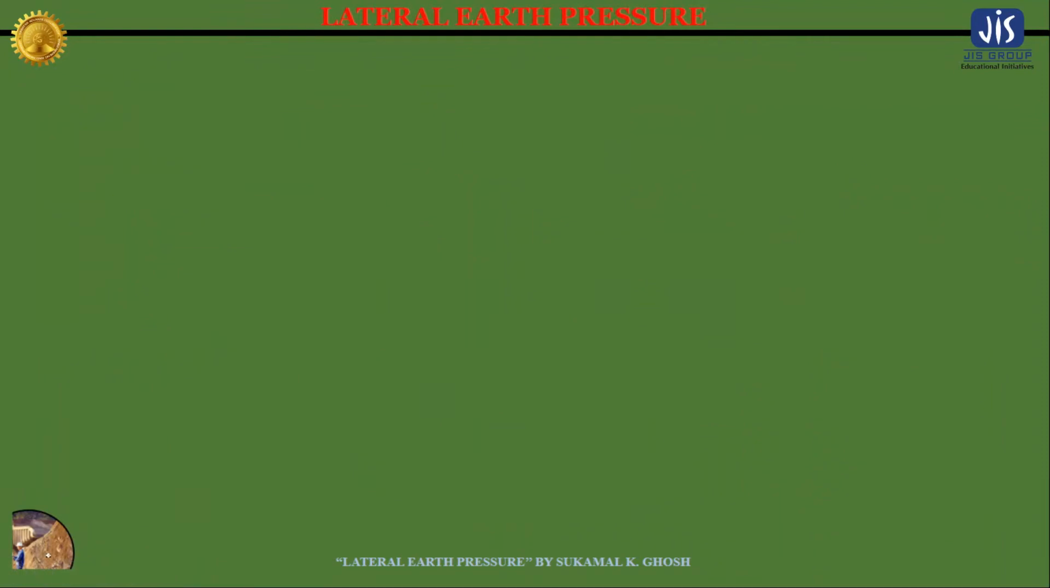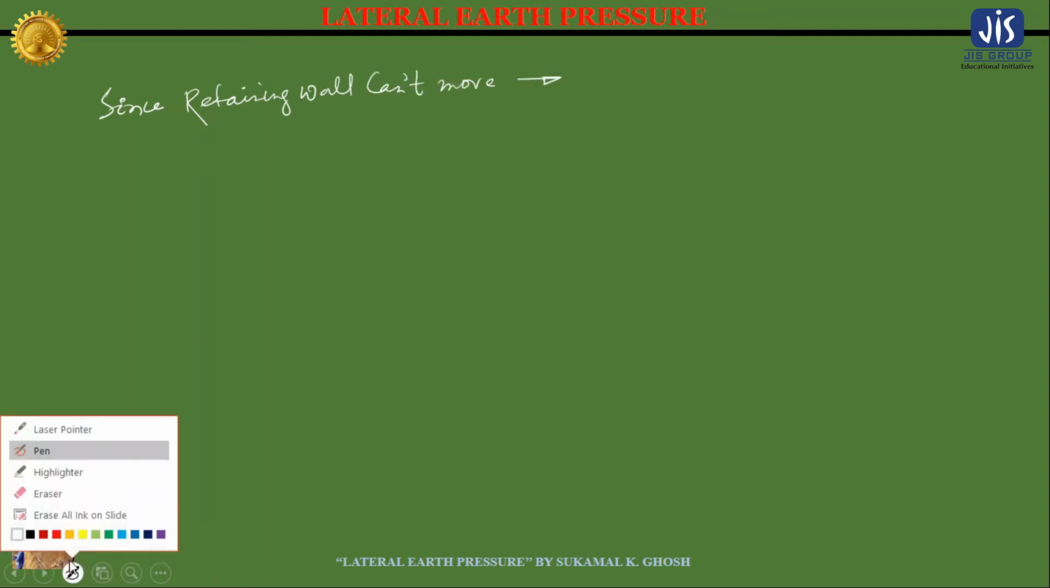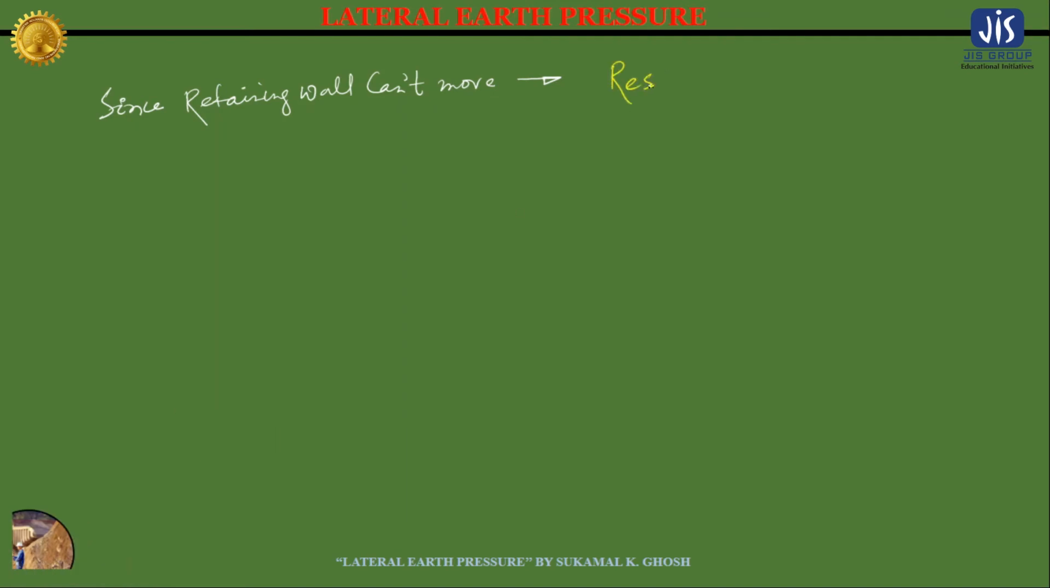Now since this retaining structure or retaining wall cannot move, they are in rest condition. Let me write it here: since a retaining wall or retaining structure can't move, it means they are in rest condition. And since these retaining structures cannot move, the soil elements are also in rest condition. In this situation, the lateral earth pressure exerted between the soil elements and the wall or structure is known as lateral earth pressure at rest condition.